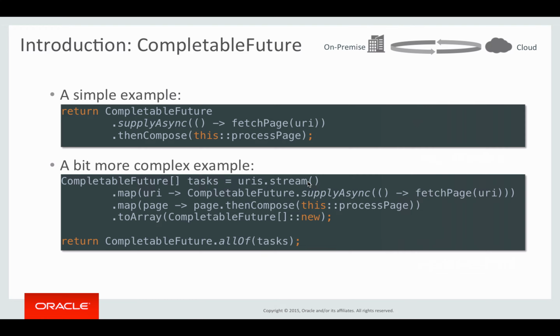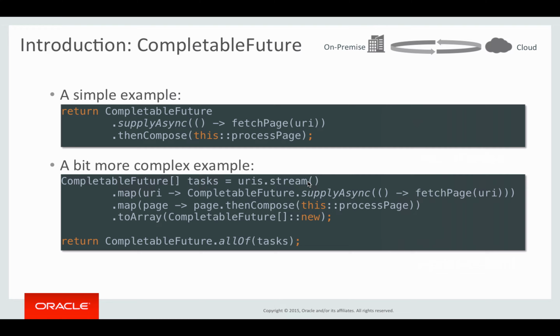And then in the second stage, we call thenCompose on that page future and call processPage on it. So it's exactly the same code that we have in the first example. And then finally, because we are now processing multiple things, we will have multiple processPage futures. We convert those to an array using toArray(CompletableFuture::new), and then finally return CompletableFuture.allOf(tasks) based on the array that we created.